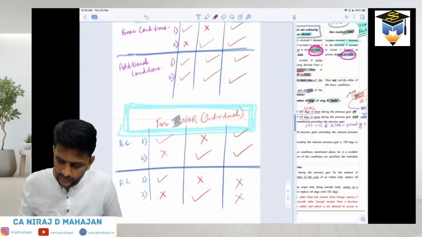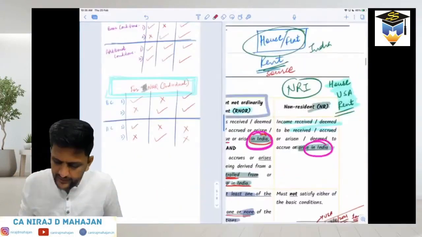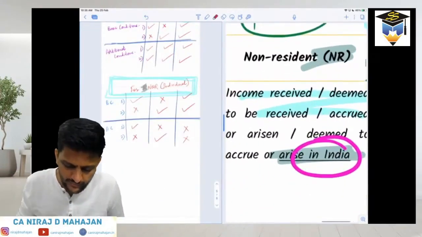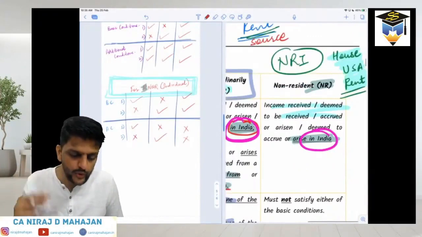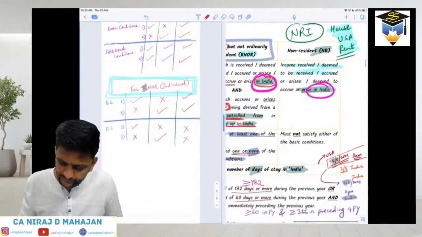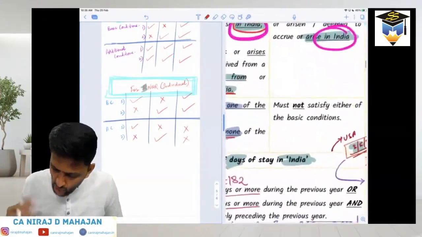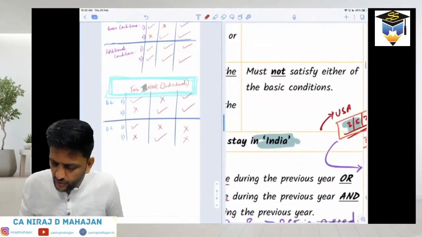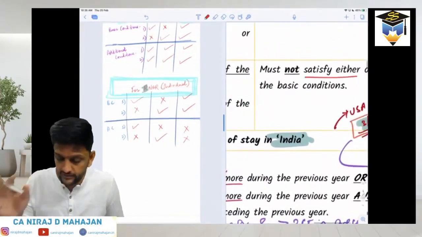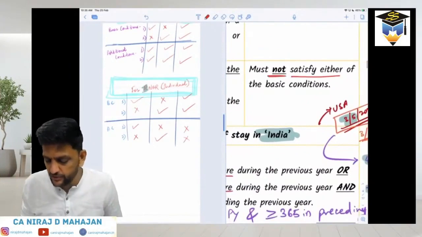Now this thing will be absolutely clear if you understand NR. Now check what will happen in case of NR. Pay attention. When or how will you become NR, bachcho? Okay, check. You must not satisfy either of the basic conditions. Neither, you must not satisfy either of the basic conditions itself.